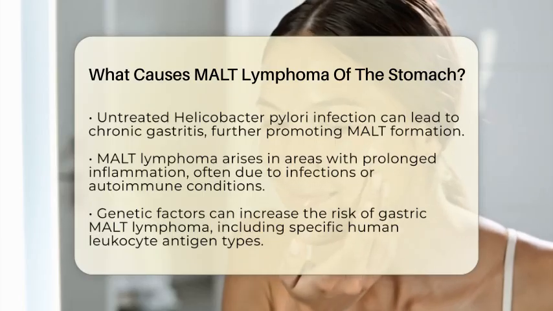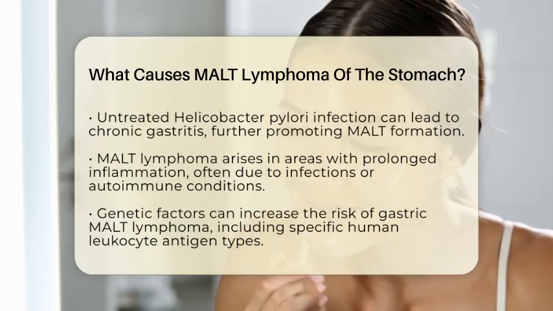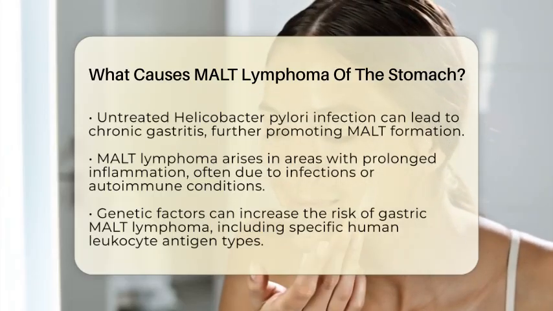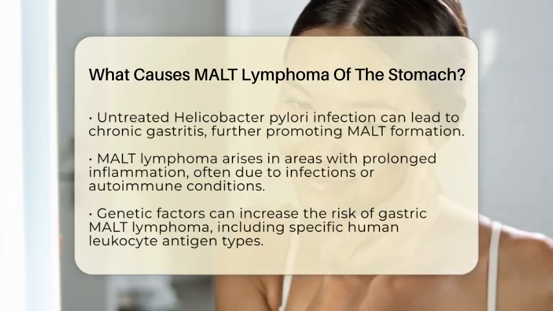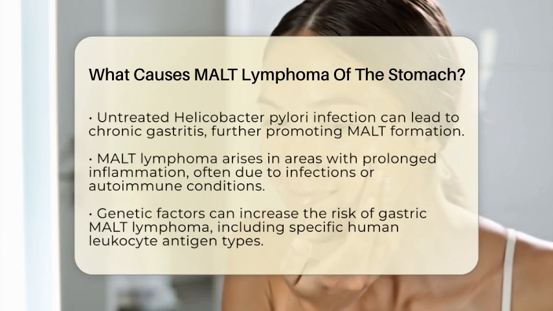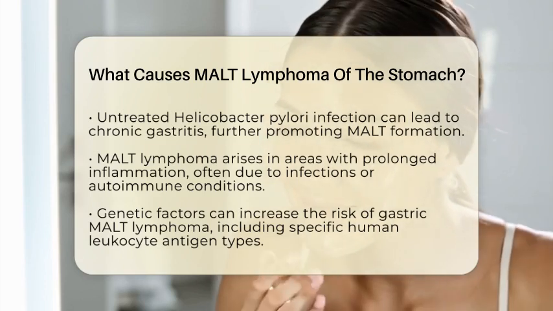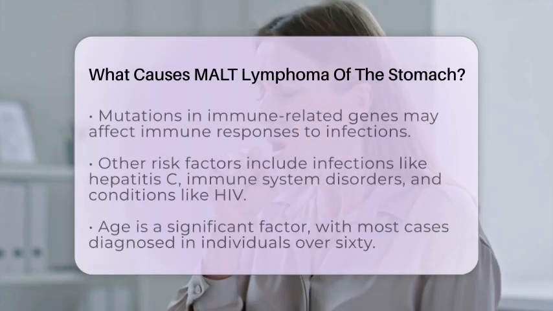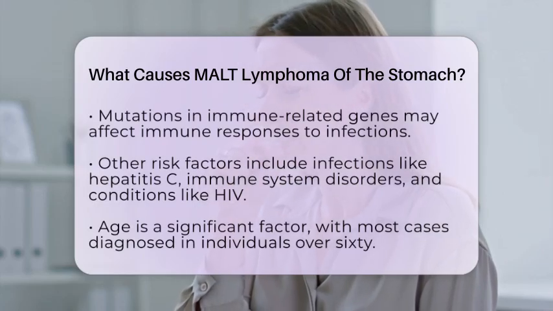Genetic factors can also play a role in increasing the risk of developing gastric MALT lymphoma. Certain genetic predispositions, such as specific human leukocyte antigen types and mutations in immune-related genes, can affect how the immune system reacts to infections and inflammation.